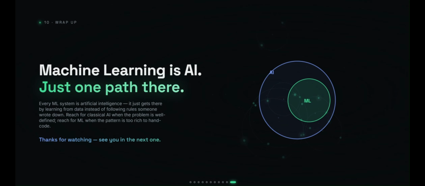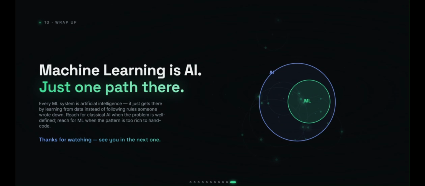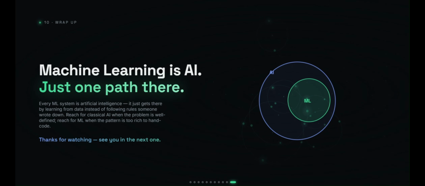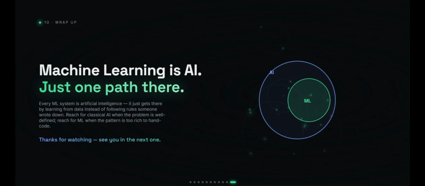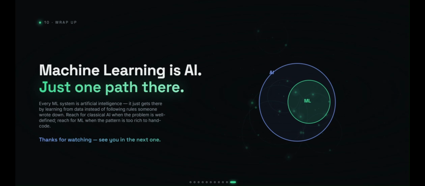The biggest takeaway is this: machine learning is AI, but AI is much bigger than machine learning. AI defines the goal of intelligent behavior, while ML is one powerful way to achieve it through data.